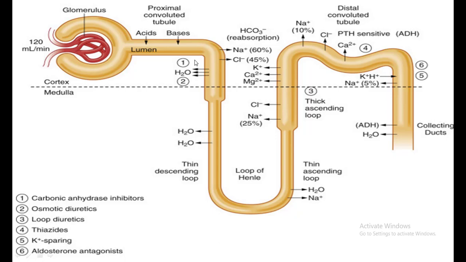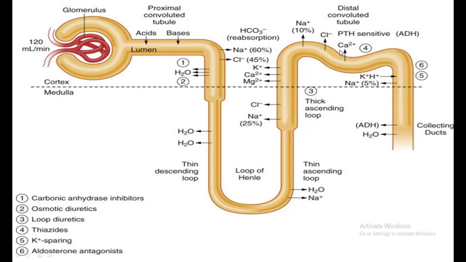For example, the carbonic anhydrase inhibitor, while acting over the PCT, also acts over the DCT. So whenever we discuss in detail each and every category, we will also discuss the site of action where these specific diuretics act.